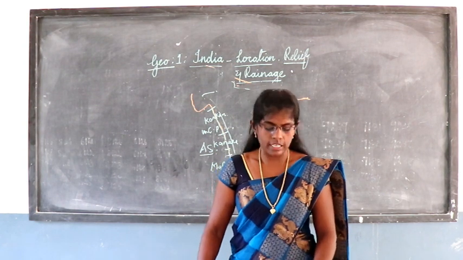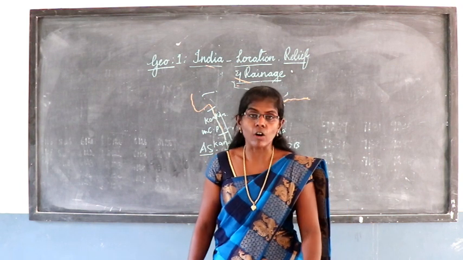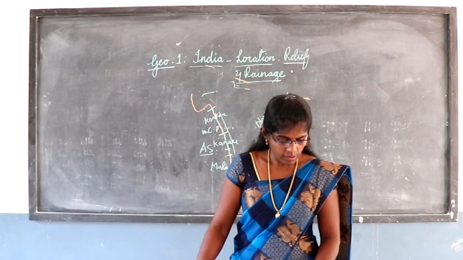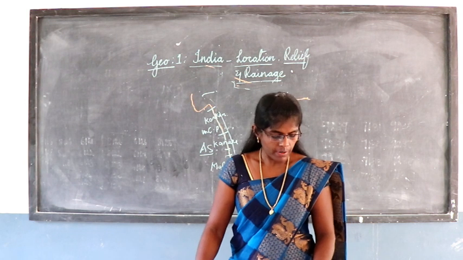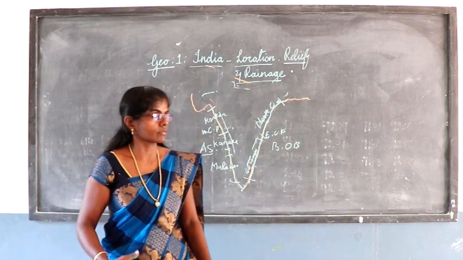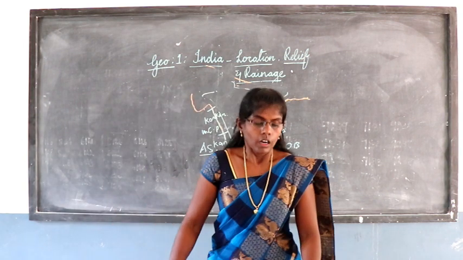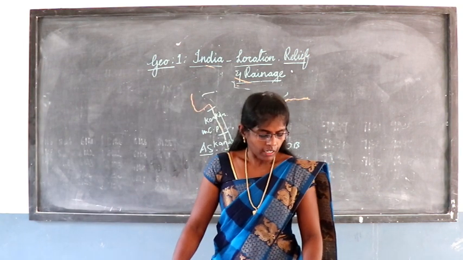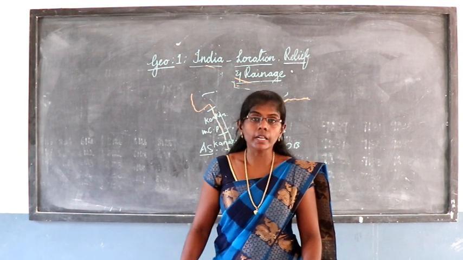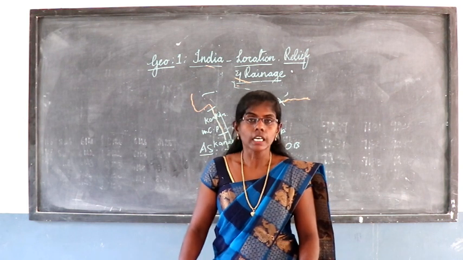Port Blair is the administrative capital of Andaman and Nicobar. The southernmost tip is called Indira Point. Lakshadweep is a small group of coral islands. Andaman is the north side island and Nicobar is the southern side island. Port Blair is the administrative capital and the southernmost tip is called Indira Point.